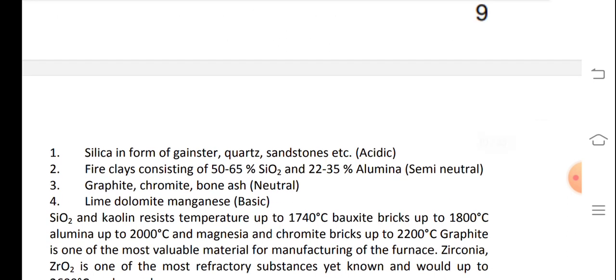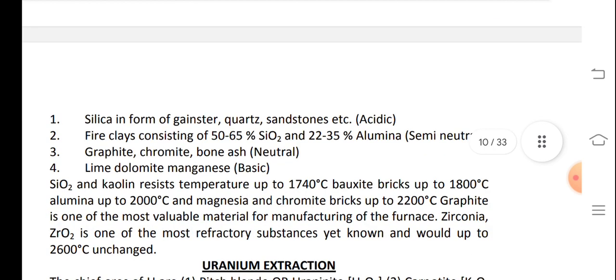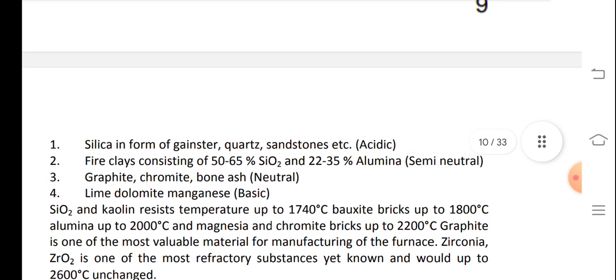SiO2 and kaolin resist temperature up to 1740 degrees Celsius. Bauxite bricks up to 1800 degrees Celsius, alumina up to 2000 degrees Celsius, and magnesia and chromite bricks up to 2000 degrees Celsius. Graphite is one of the most valuable materials for manufacturing of the furnace. Zirconia, ZrO2, is one of the most refractory substances yet known and would withstand up to 2600 degrees Celsius unchanged.